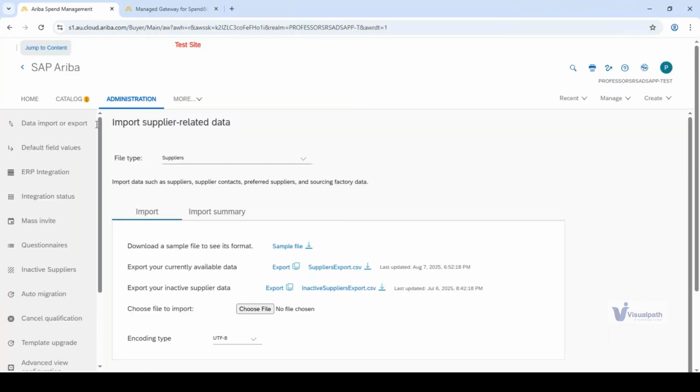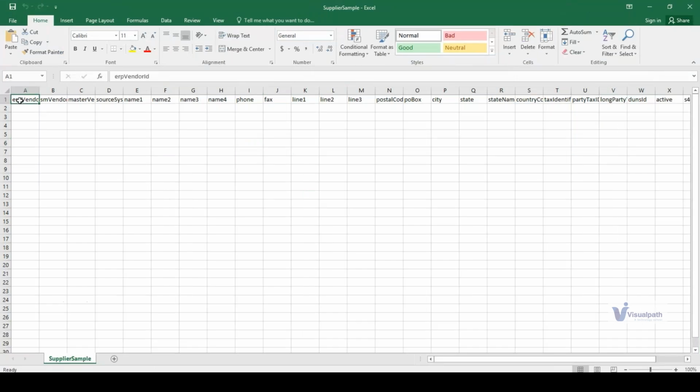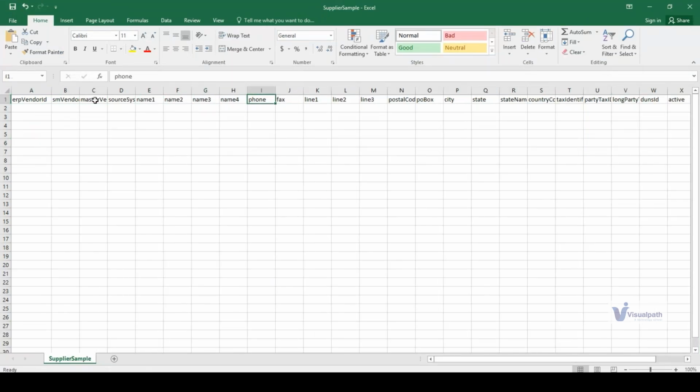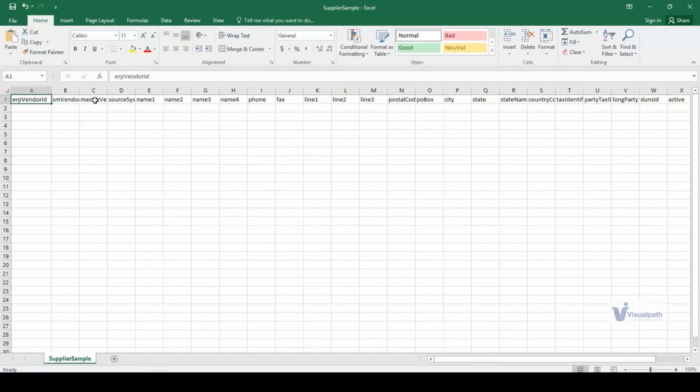This is the SLP section, data import and export. Can you see the data import and export option that I'm clicking here? I have selected supplier. Now, in the data import export, when you click supplier, you first of all download the sample file. Can you see the sample file downloaded here? Now, this is how the sample file looks. It's a predefined template where you have to enter the details which need to be uploaded.